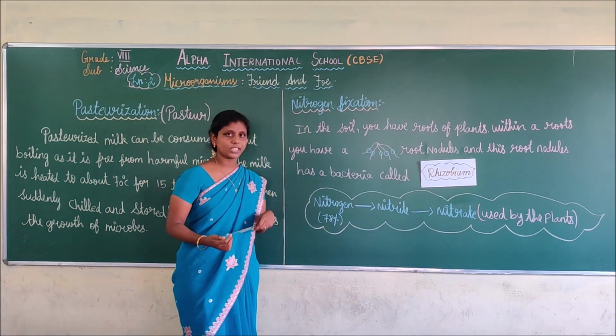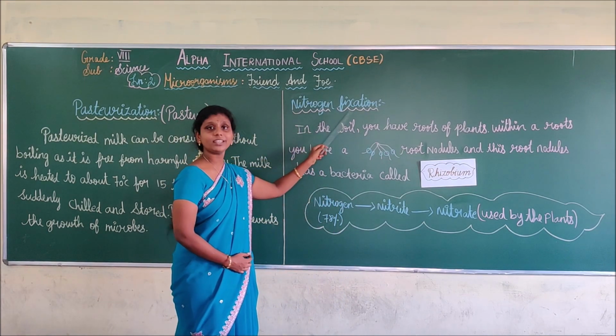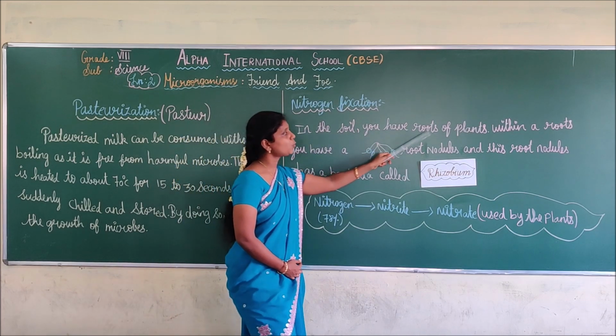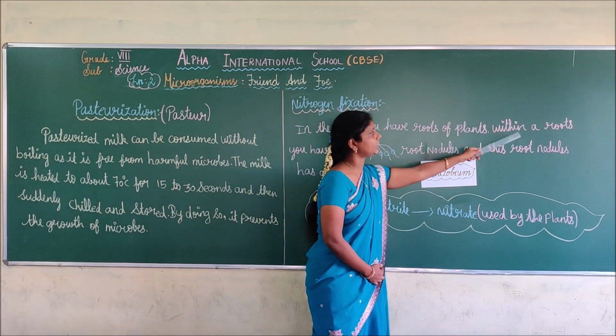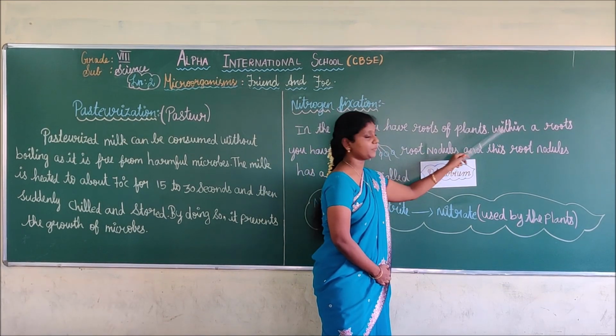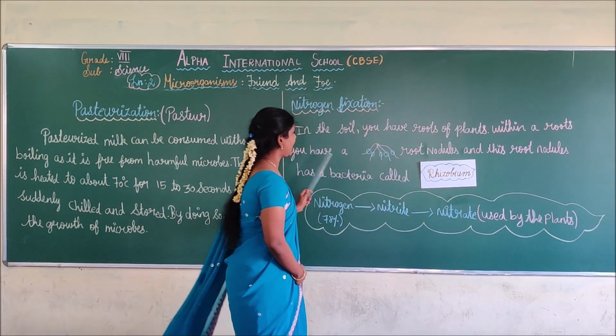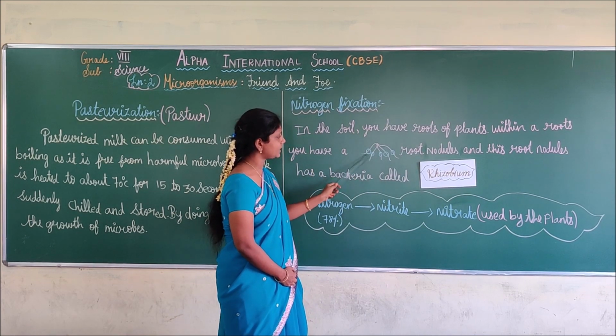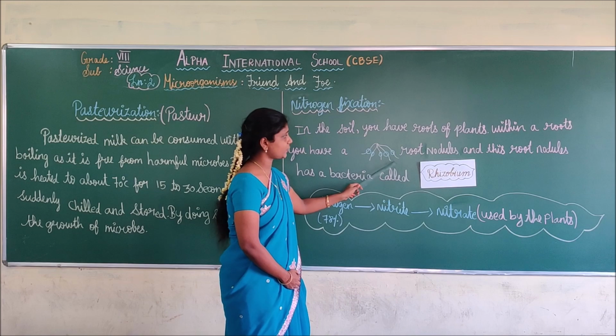Next we are going to see what nitrogen fixation is. In the soil, you have roots of plants. Within the roots, you have root nodules. You understand, students?